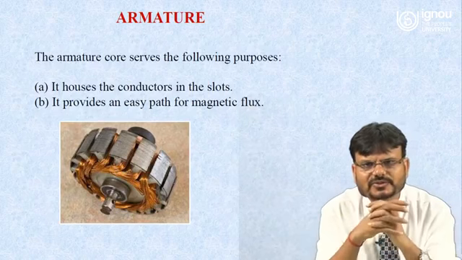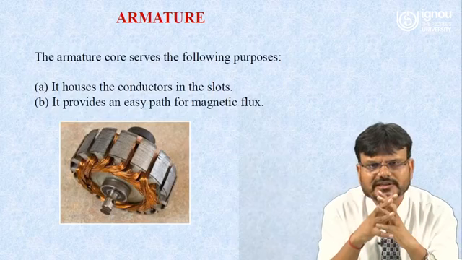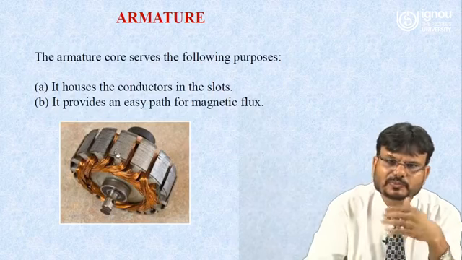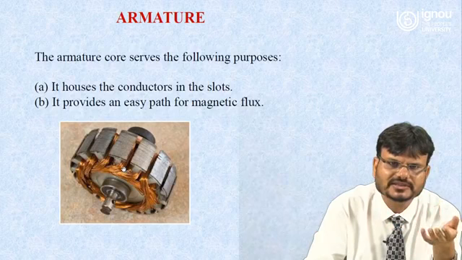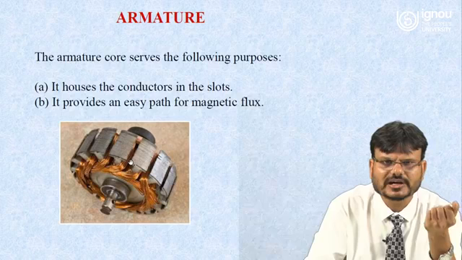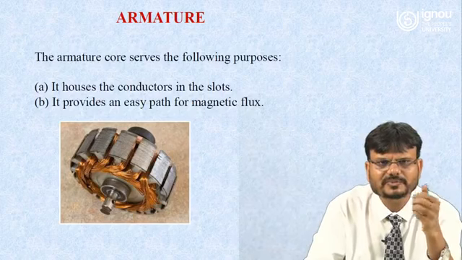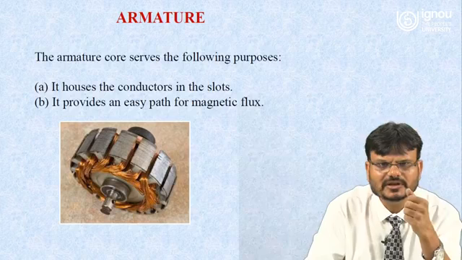The armature core serves the following purpose. First, it houses the conductor in the slot. That means you have to put the conductor. Where will you put the conductor? It would be placed in these slots of the armature. Second purpose of this armature is what? It provides an easy path for the magnetic flux.